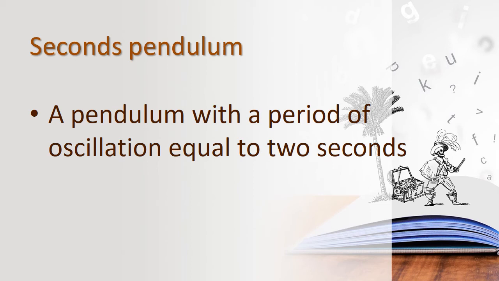And then amplitude. What is meant by amplitude? Amplitude means the maximum displacement of the bob in either direction. We calculate it from the mean position to the extreme position, and again from the mean position to the other extreme position. The maximum displacement of the bob in either direction is called amplitude.